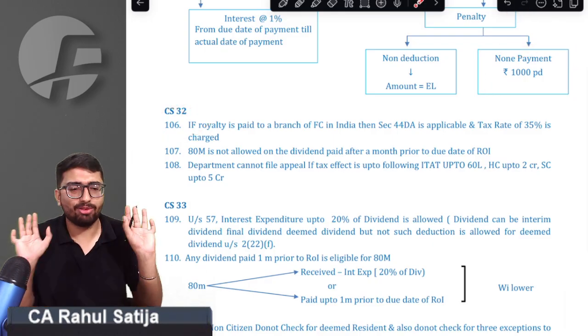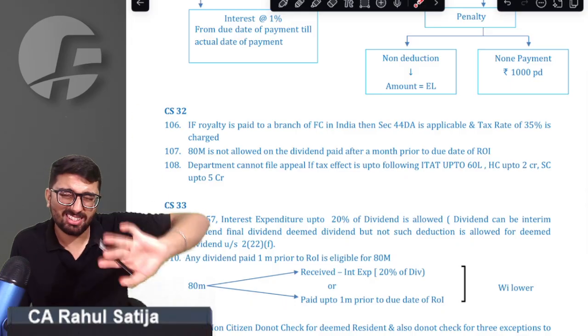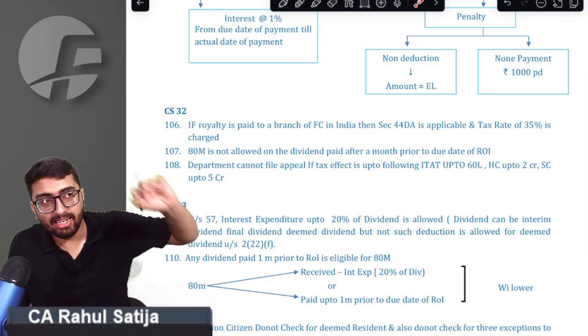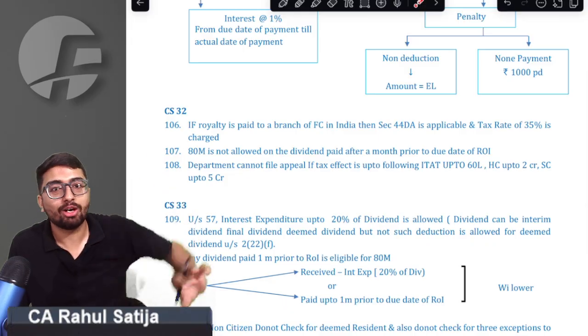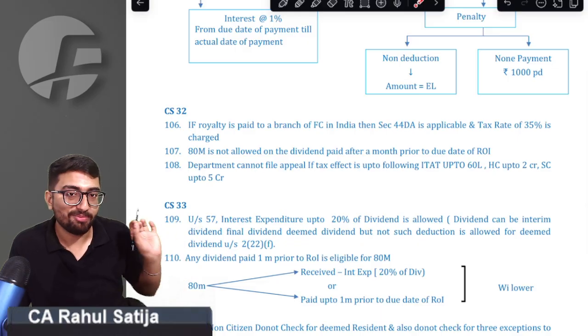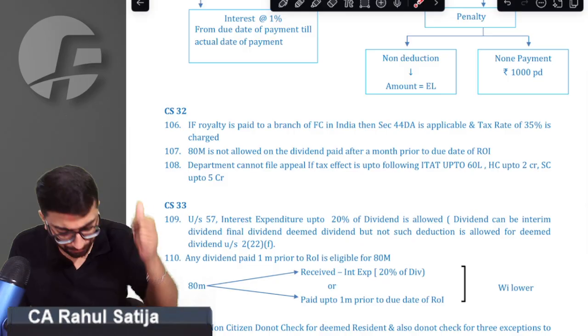Point number 106. Only 5 or 6 important points left. 10 important points left. Just have patience, because every point, you might think it is not interrelated, but this is how they are asked in the exam. Nothing related is being asked. So for that matter, you need to have a very active brain to process all the information.